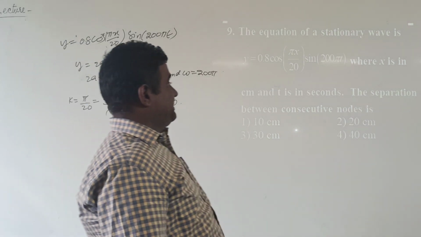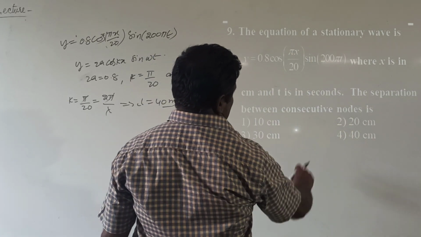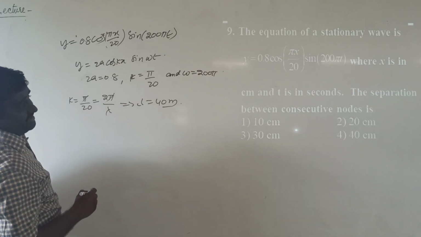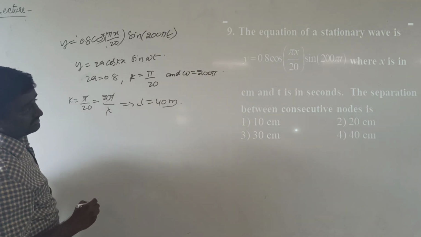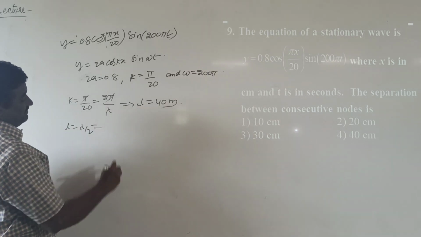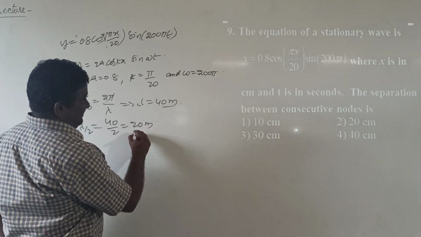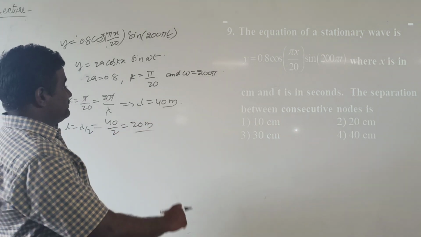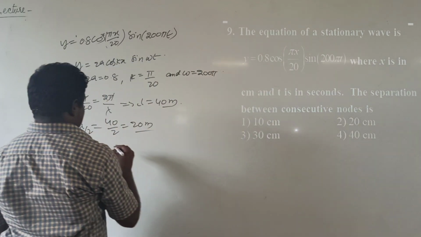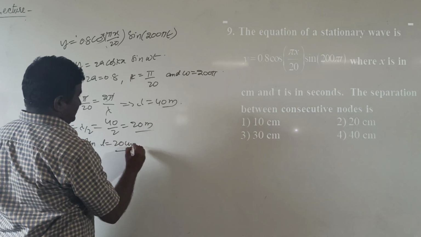Here, what is the given question? The separation between the consecutive nodes. In stationary waves, the separation between the consecutive nodes is L equal to λ/2. Then 40/2 is equal to 20 meters. So here in the data, units are given in centimeters, then L equal to 20 centimeters.